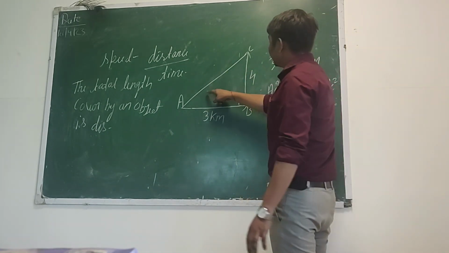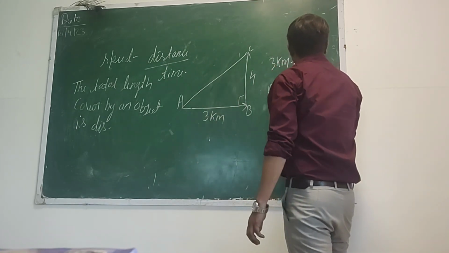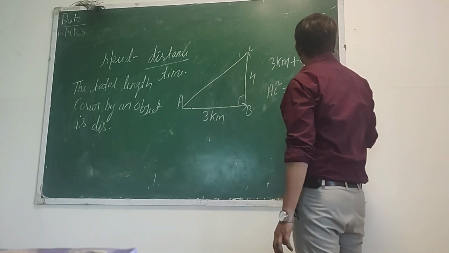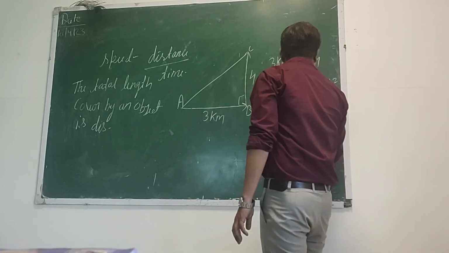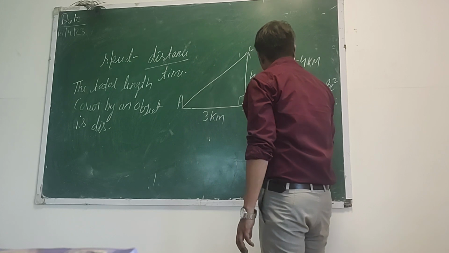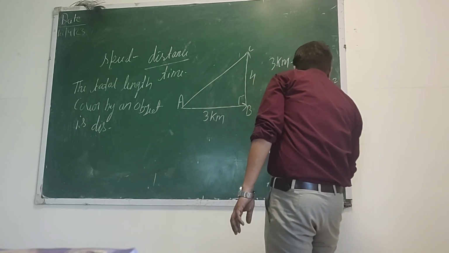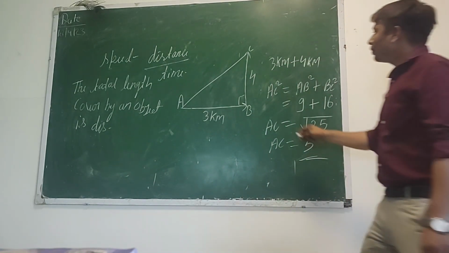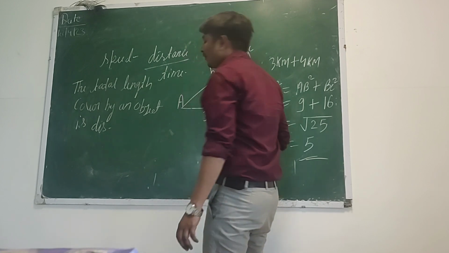We have to find AC. AB is 3, 3 square is 9, plus BC is 4, 4 square is 16. So here we get under root 25. So the value of AC will come to 5. What is it? 5. So the shortest path we have covered is 5 kilometer.